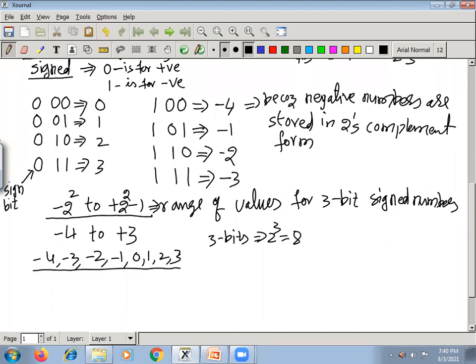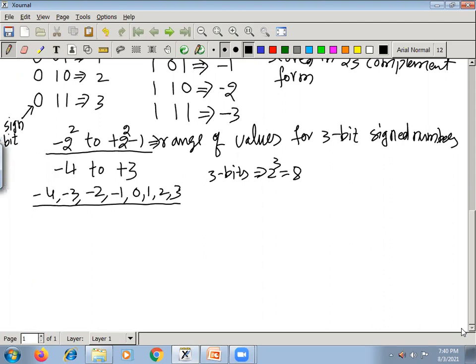Now I come to unsigned type. How do we calculate the range of values for unsigned type? When I say unsigned, that means all the bits are used for storing the number. There is no sign bit.